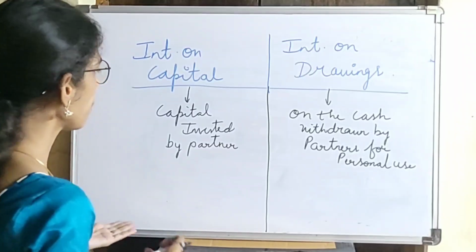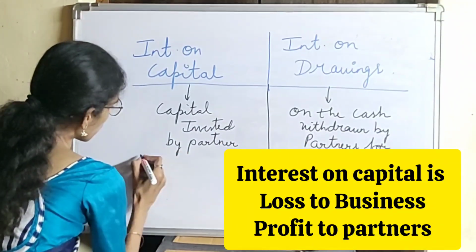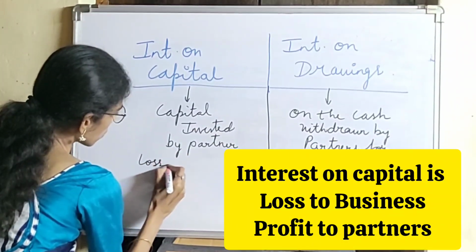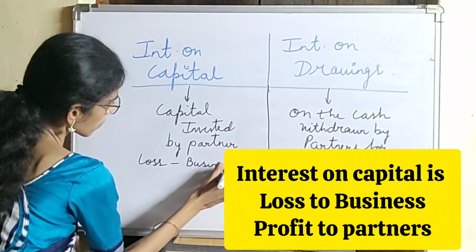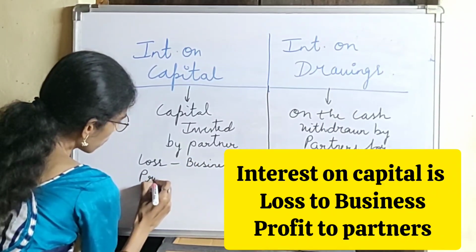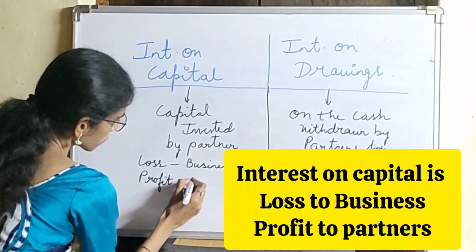So interest on capital is a loss to the business and profit to partners.